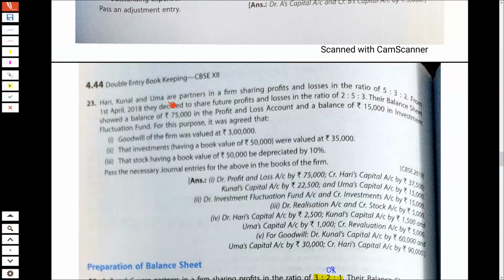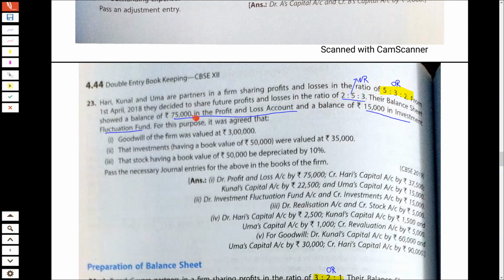Hari, Kunal, and Uma are partners in a firm sharing profits and losses in the ratio of 5:3:2. From 1st April 2018, they decided to share future profits and losses in the ratio of 2:5:3. Their balance sheet showed a balance of rupees 75,000 in the profit and loss account and a balance of 15,000 in the investment fluctuation fund. For this purpose, it was agreed that